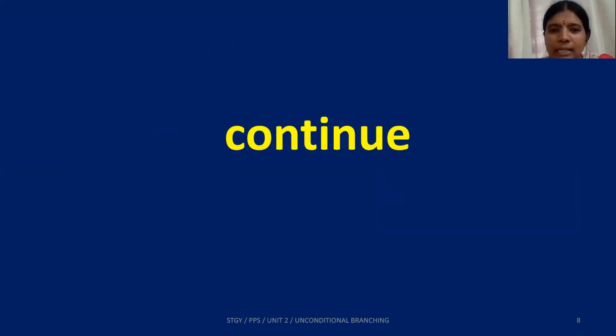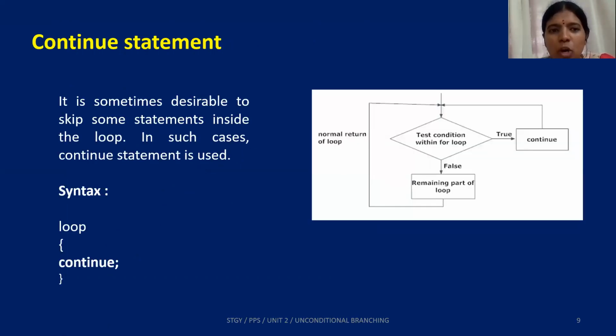So let's move ahead and see the next one, that's continue. So what's the job of continue? As the name says, continue is used to skip the current iteration and proceed with the next iteration. So therefore, for that particular condition, whenever continue is true, it just goes again to check the next part of the condition by skipping the remaining statements after continue. Continue is strictly to be used only inside loops. It is illegal to use continue outside loops. Without a loop, you cannot use continue. That throws an error in C.